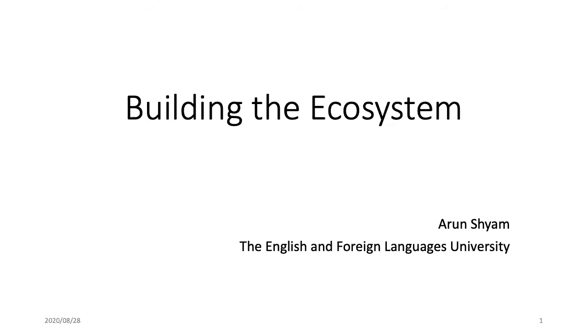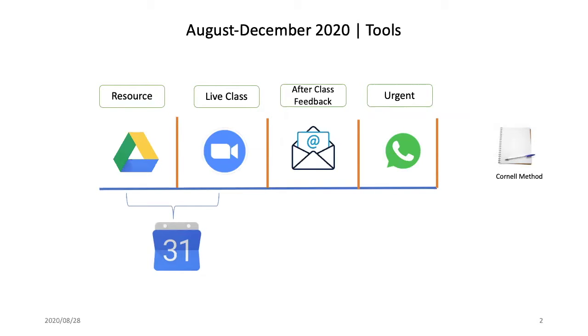So the tools that I use are basically these four major tools. One is Google Drive, then Zoom, and then email, any email client, and then WhatsApp. The reason why I use these apps is that there are actually four reasons. One is most students use mobile, and whenever they use multiple apps at the same time, there are glitches in the system, and their mobile sometimes hangs, and they get logged out of the class.